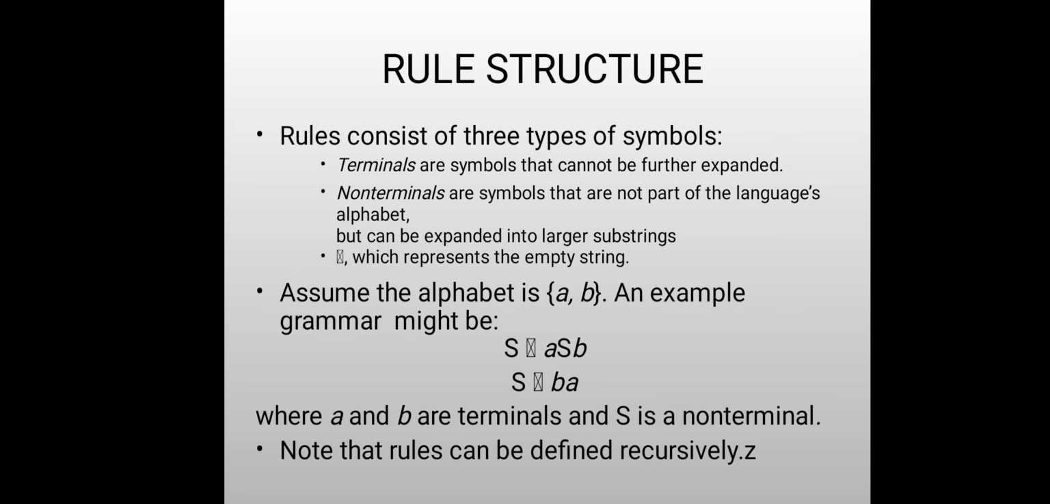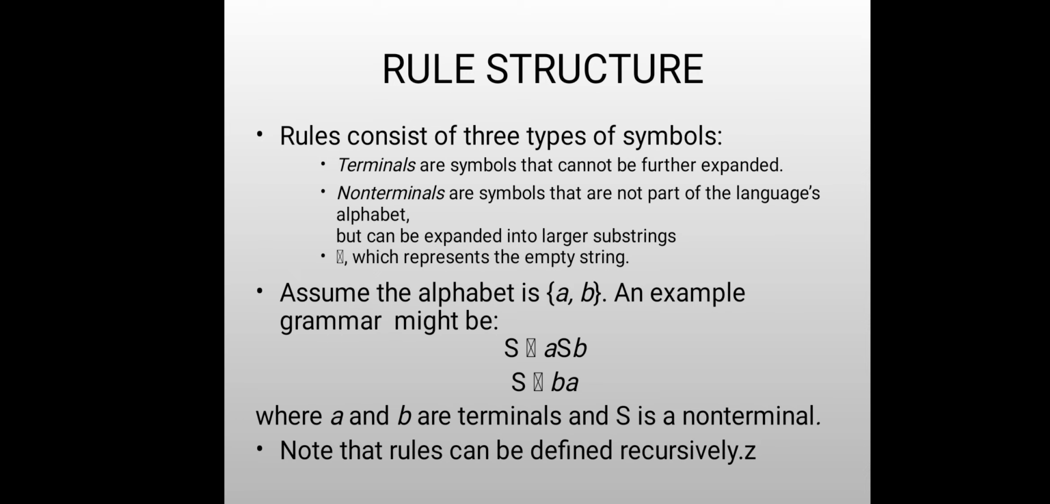Rules consist of three types of symbols. First one, terminals, are symbols that cannot be further expanded. Non-terminals are symbols that are not part of the language's alphabet but can be expanded into larger substrings. Next one represents the empty string.